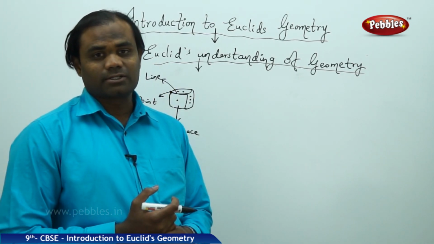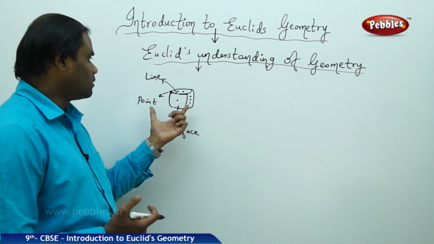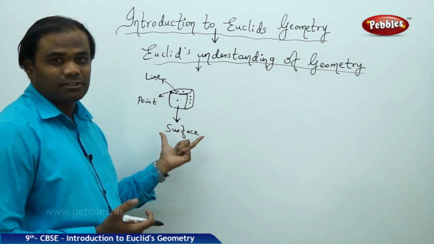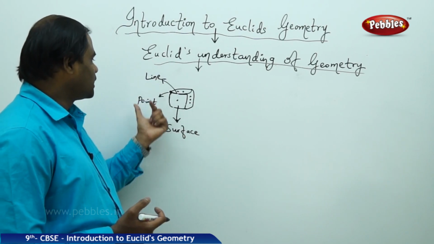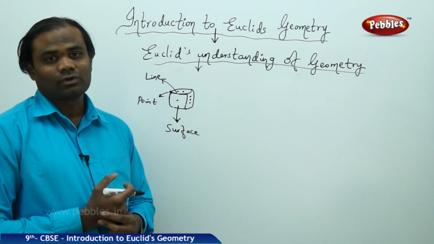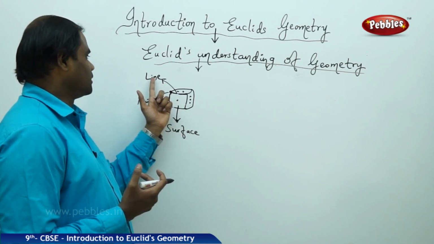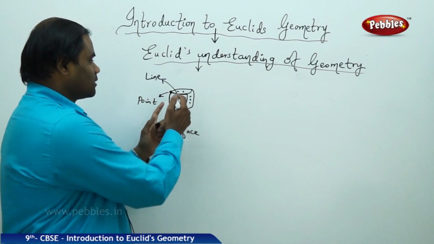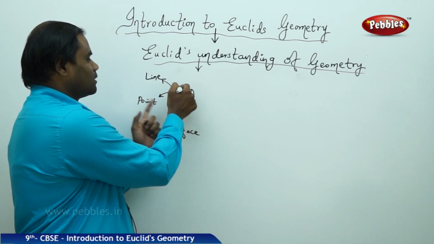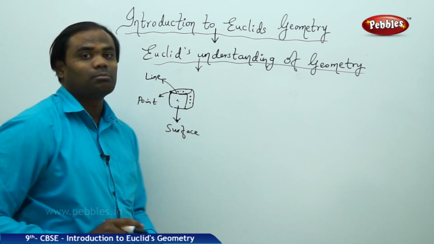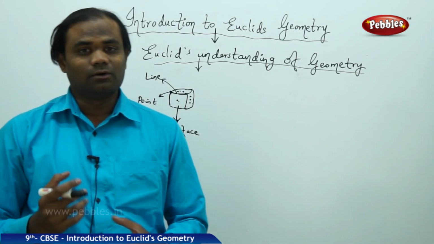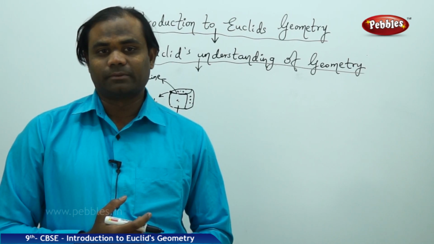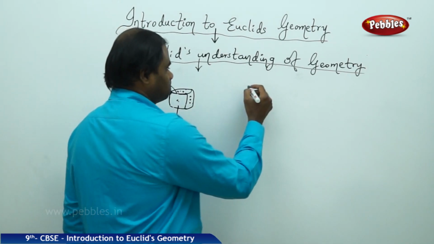This is how we understand a 3-dimensional object like a die, which is separated first by a surface and then by a line and a point. All the surfaces make the line and all the lines make the point. With each surface making the line and each line making the point, this is how Euclid arrived at the introduction of geometry.